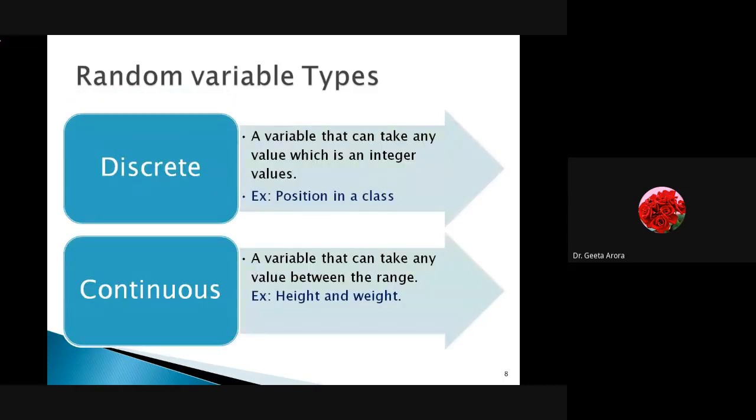Now the next thing we have is the types of a random variable. The main types fall into two categories. First is the discrete random variable, and the second one is the continuous random variable. A discrete random variable is a variable that can take only integer values.